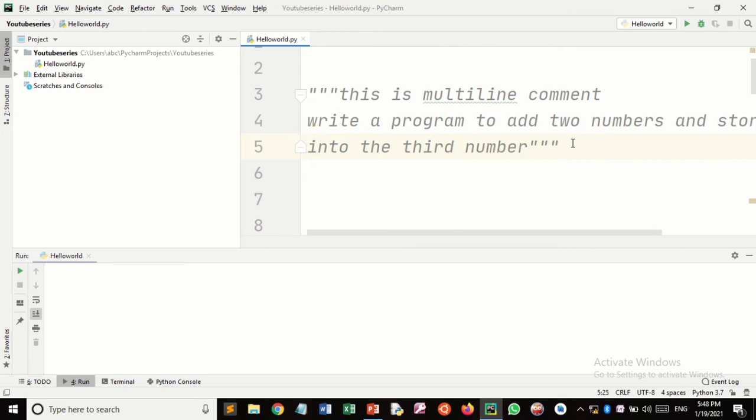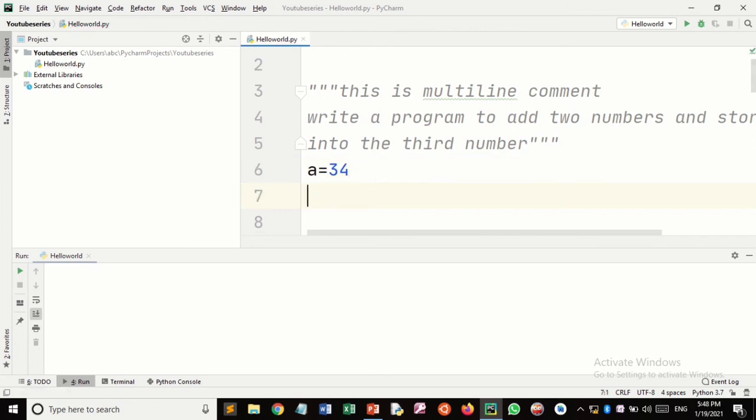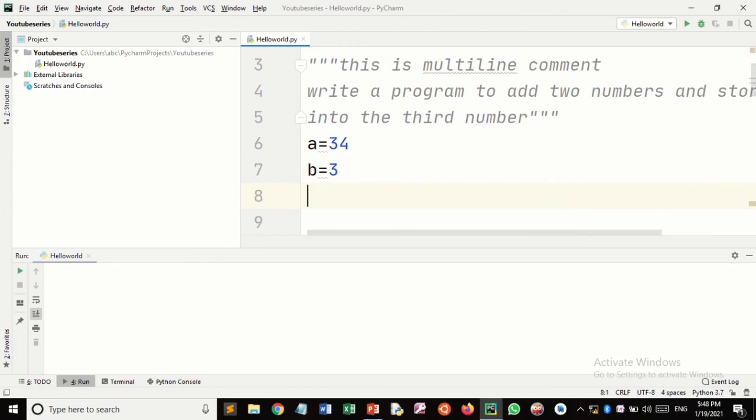As I told you before, comments are statements that are used to explain the code to make it more readable. So this is a multi-line comment. I'm adding the two numbers and I store the value in a third variable.